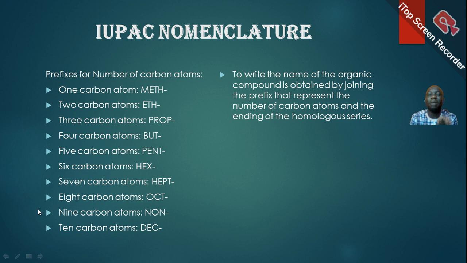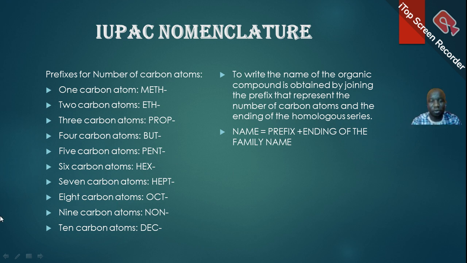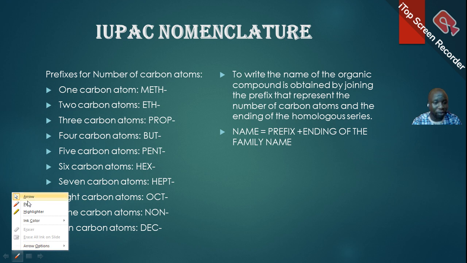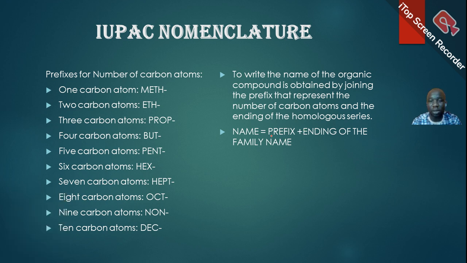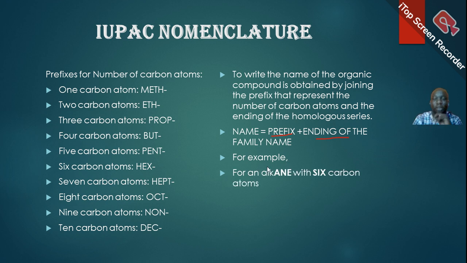So now to write the name of an organic compound, we join the prefix which represents the number of carbon atoms with the ending of the homologous series. What I'm saying is the name is simply the prefix that represents the number of carbon atoms and the ending of the family name. So let's take an example. For example, the alkane. The ending of the family name of the alkane is ANE.